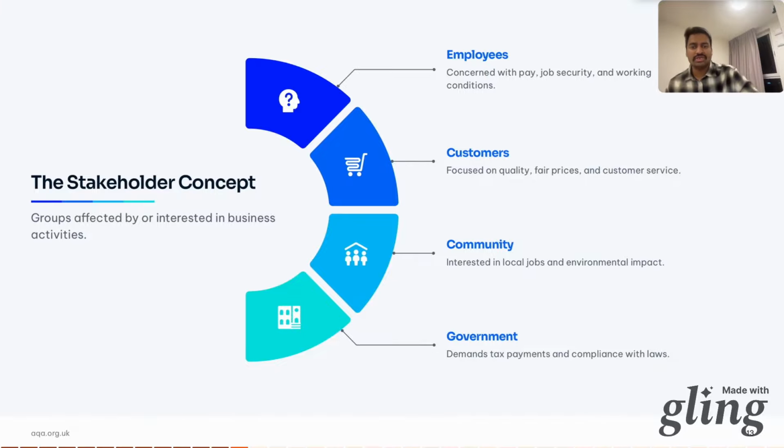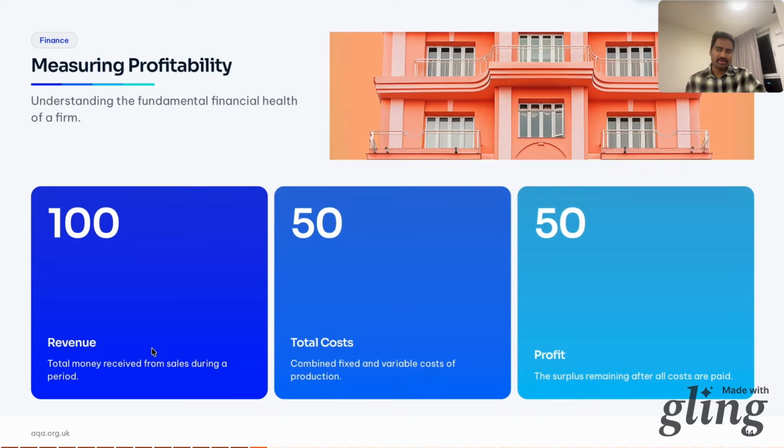How do they overcome it? So here's the basic maths of business: the revenue, total costs, and profit. Measuring profitability, how do you do that? Revenue, to start with, is the turnover, which is simply the total money from sales, all the money you're getting, not just the profit, everything. For example, if you're getting 100 euros, only 10 euros could be profit. So revenue is all the money you're getting, the total money from sales. That's price multiplied by quantity sold.